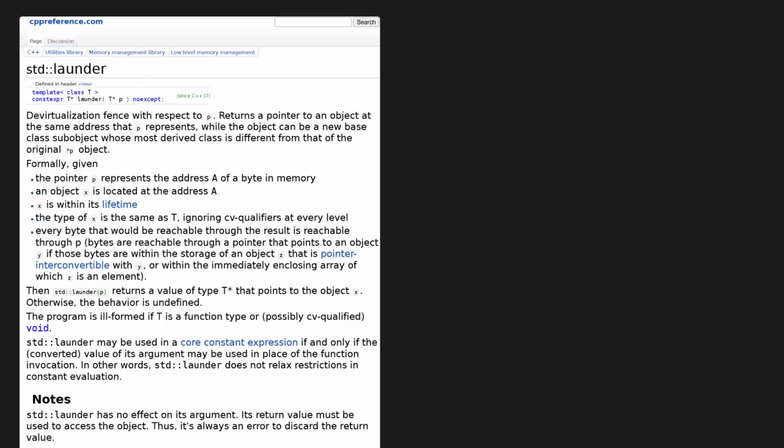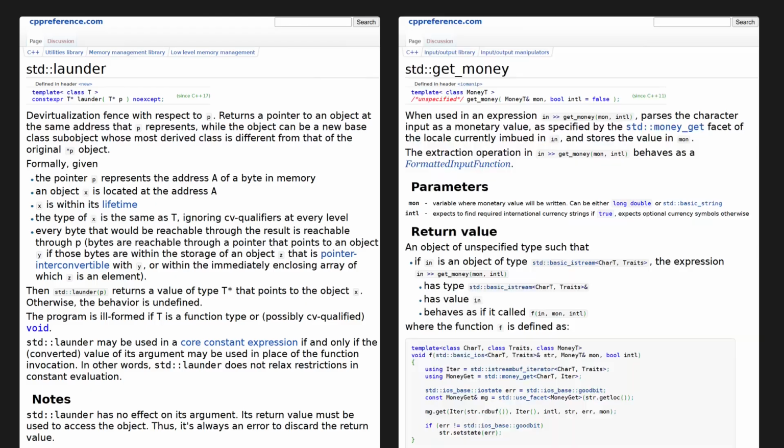5. The standard library has a function called std::launder, which is for laundering memory. Just make sure you don't use it with std::gem money. We're here to write fast code, guys, not break the law.